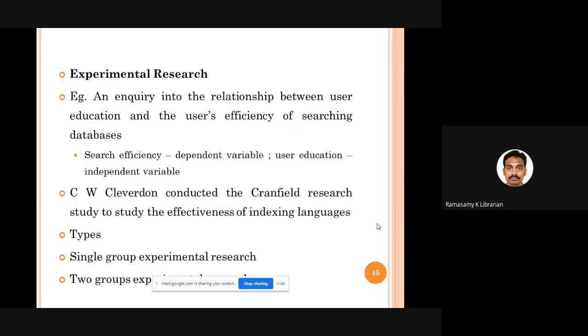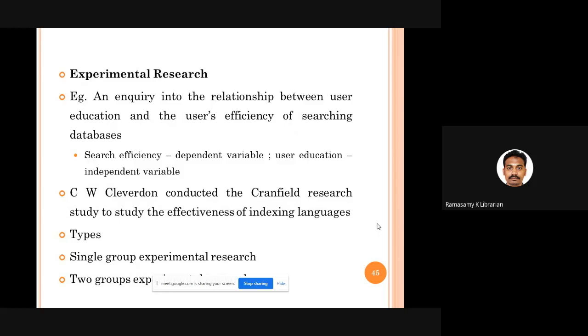This is the research you do. Here, user education is an independent variable. Search efficiency is a dependent variable. You want to find out whether user education has created any difference among the users in terms of their efficiency to conduct the search. That is called experimental research.